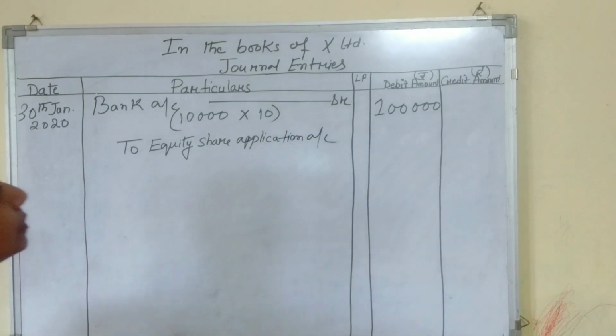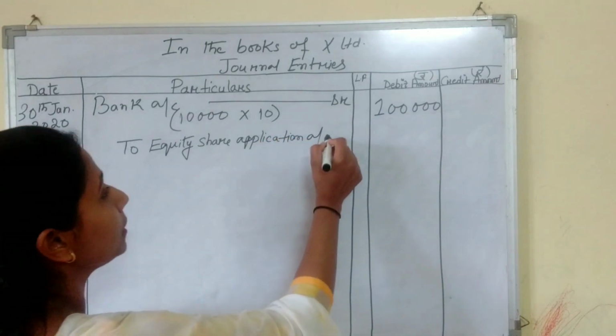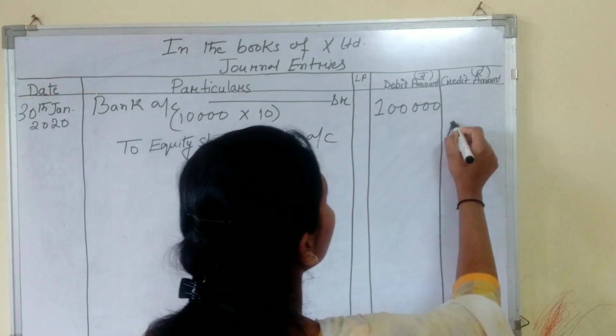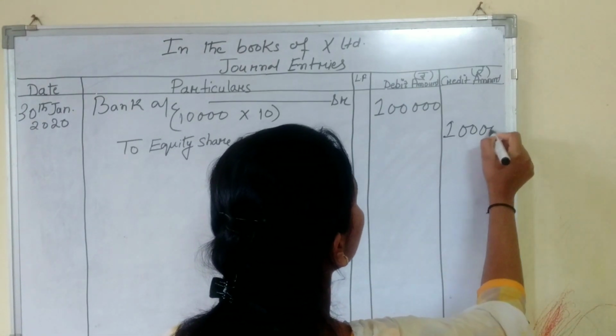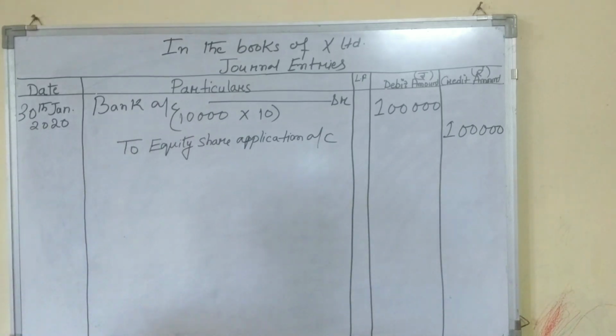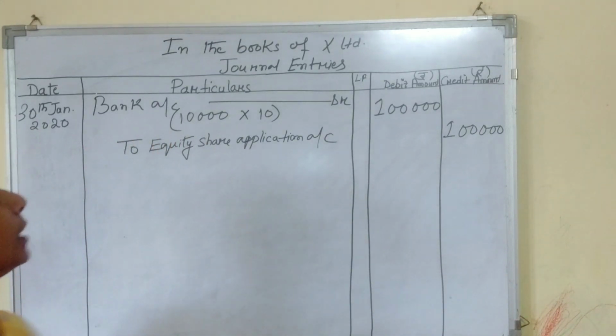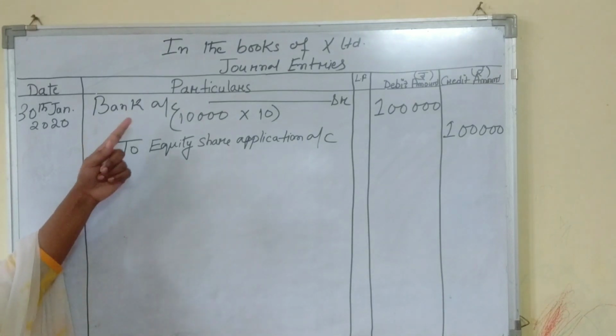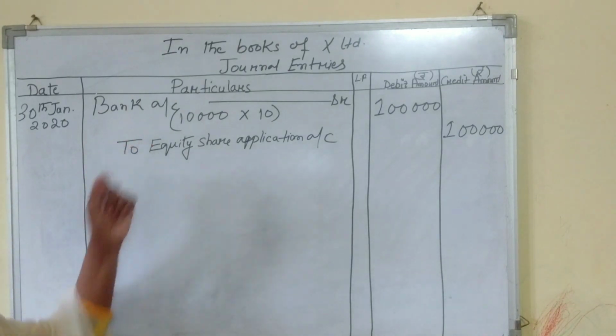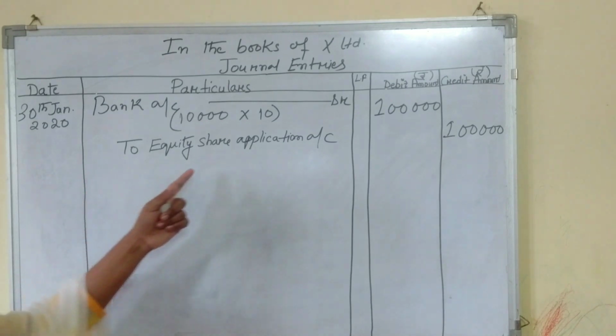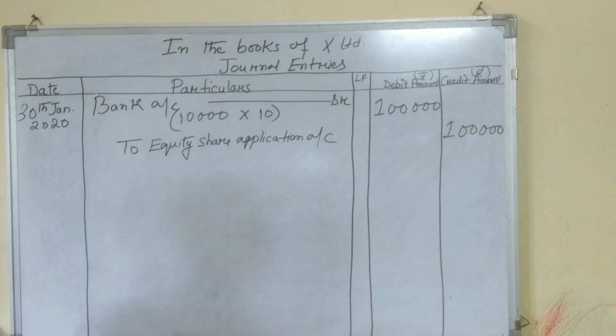So the amount on the credit side will be 1 lakh. Bank account debit to equity share application account. The amount is received through bank, that is bank is debited, and the amount is received against application money, so to equity share application account.